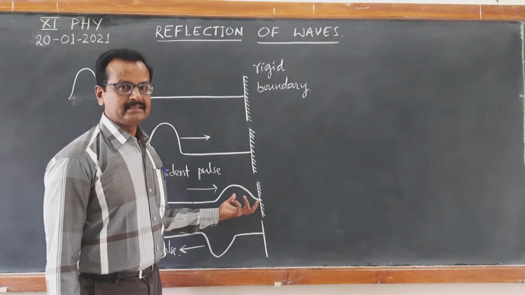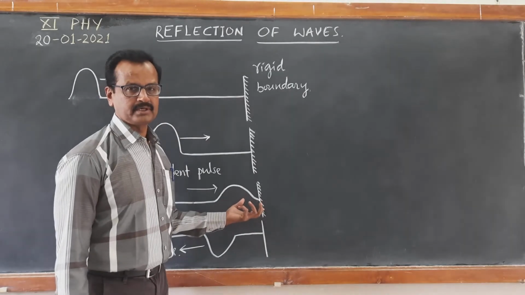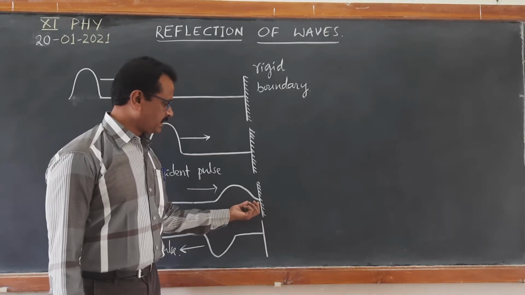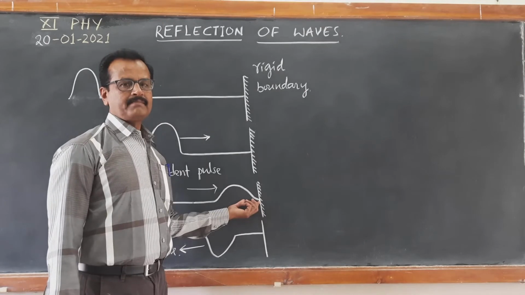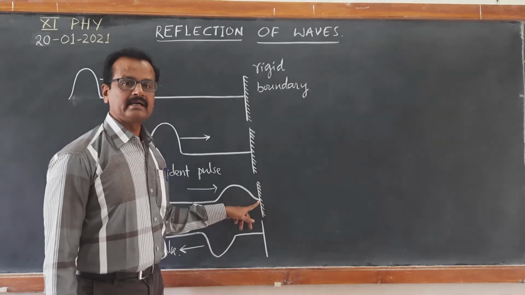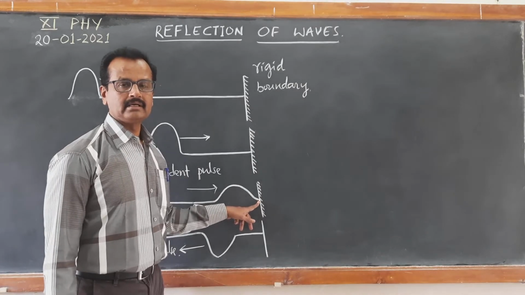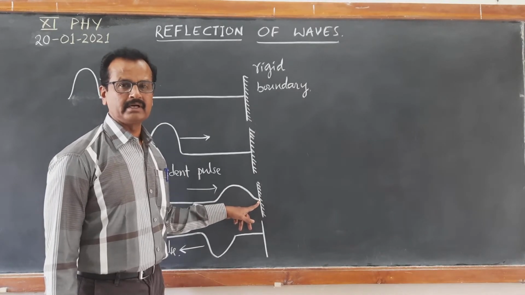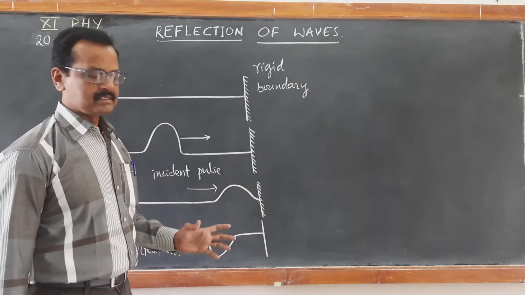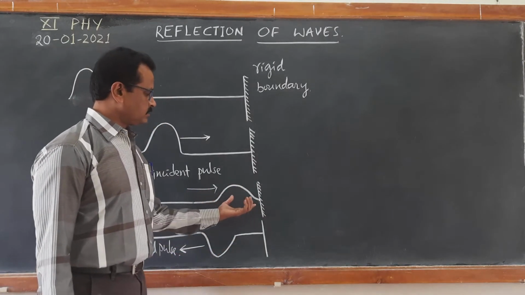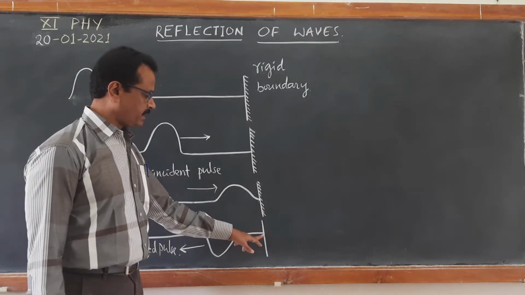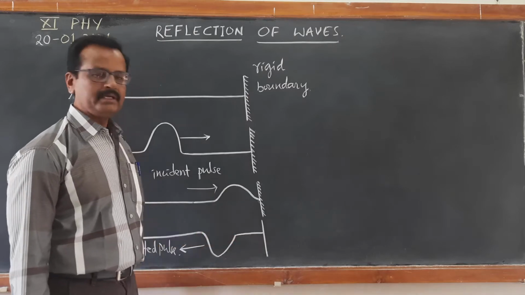By applying the principle of superposition, at this point when it is getting reflected, the net displacement of this particle must be 0, because it is connected tightly to the rigid boundary. So the net displacement of the particles here will be 0.